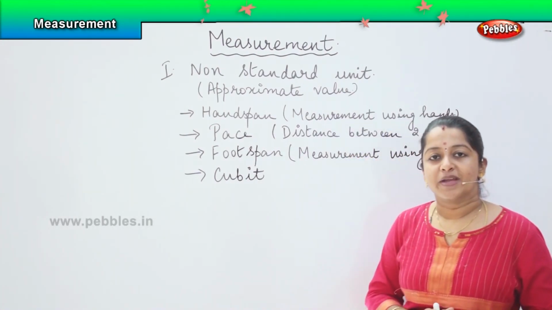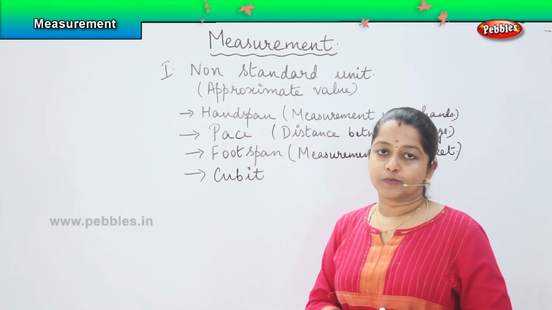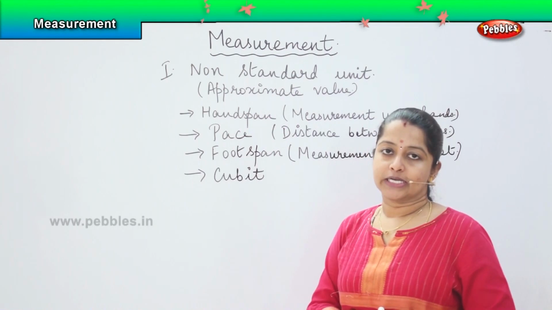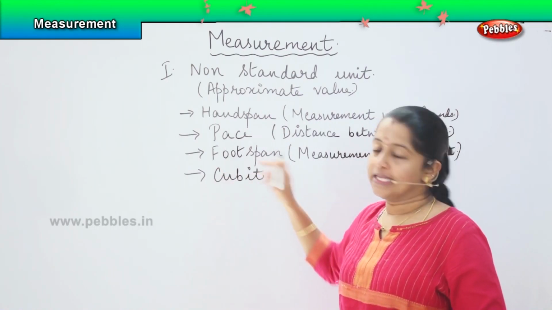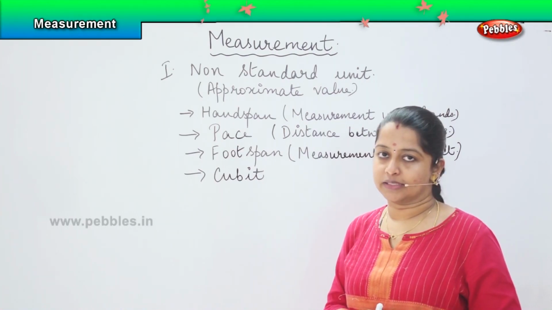Okay. So, when you measure the distance using your feet, that is called your foot span. It is more or less like your hand span, but here again the area covered will be more because usually our legs are bigger than our hands, right.